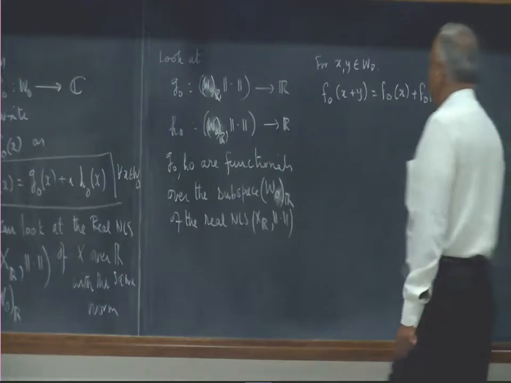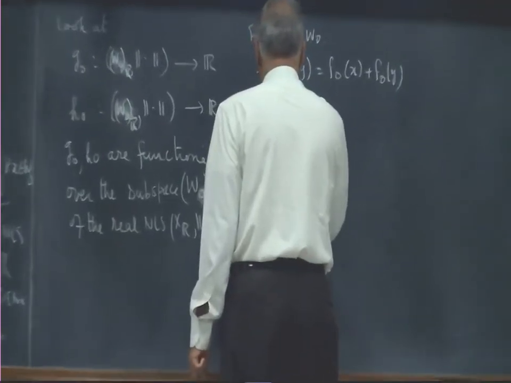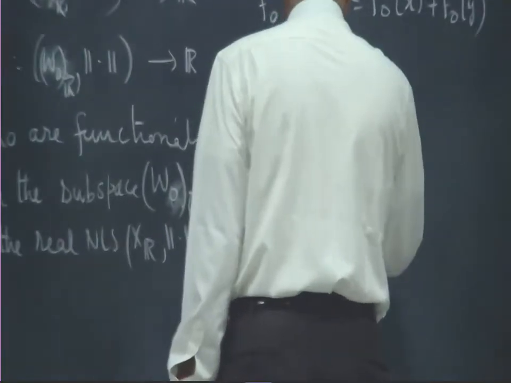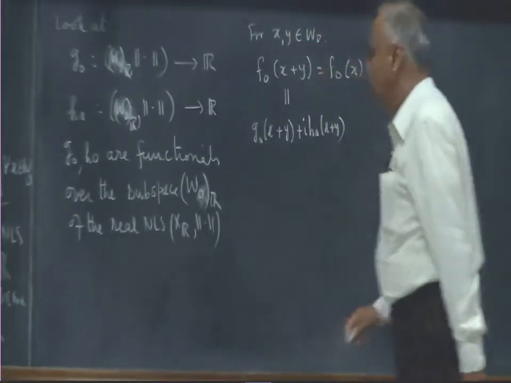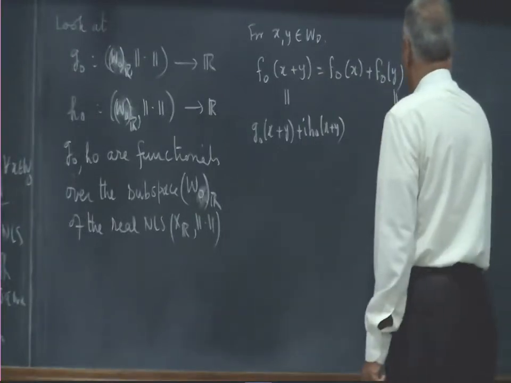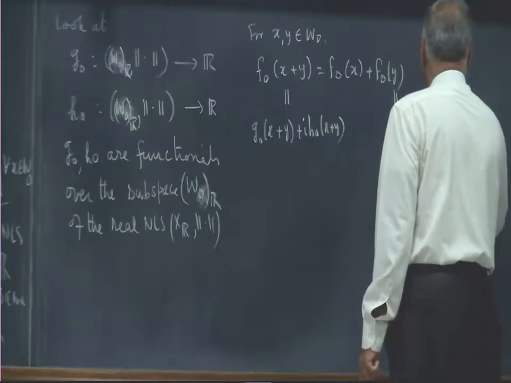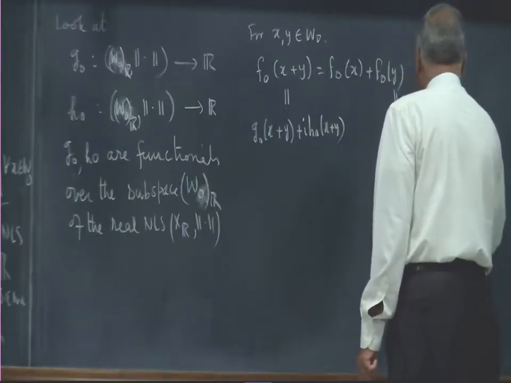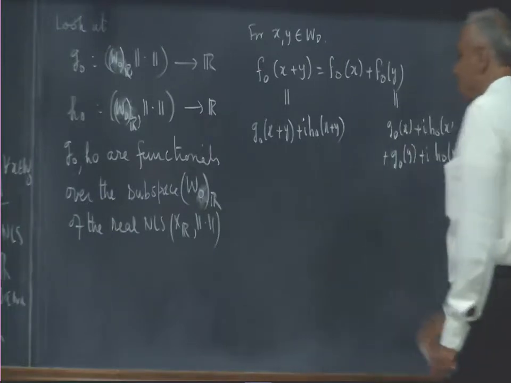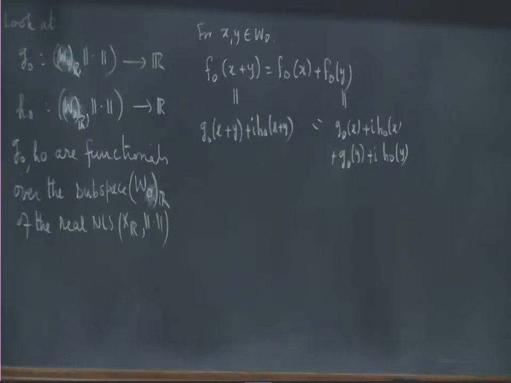But now this is G naught X plus Y plus I H naught X plus Y, and this is G naught X plus I H naught X plus G naught Y plus I H naught Y. These two must be equal, and therefore the real and imaginary parts must be equal.